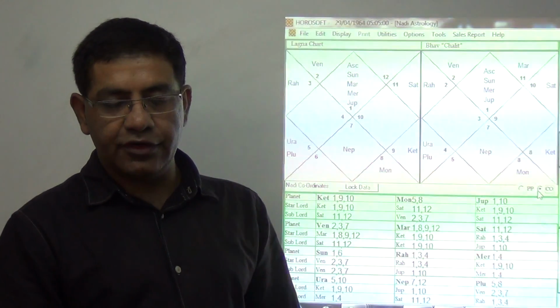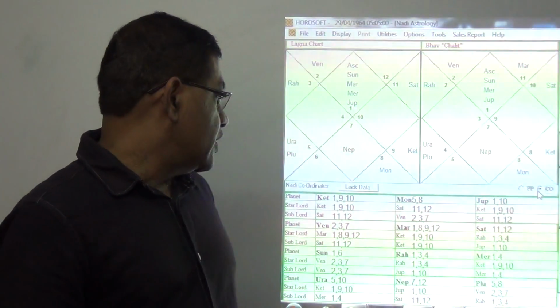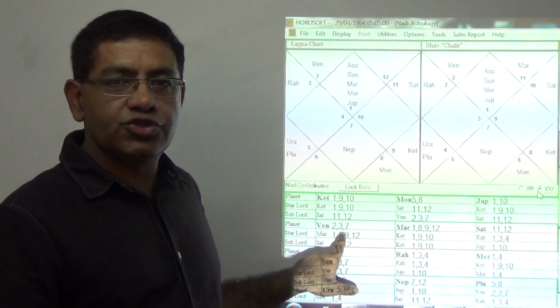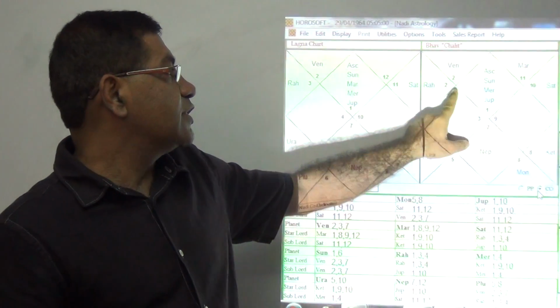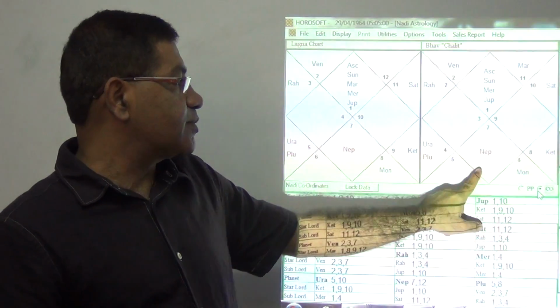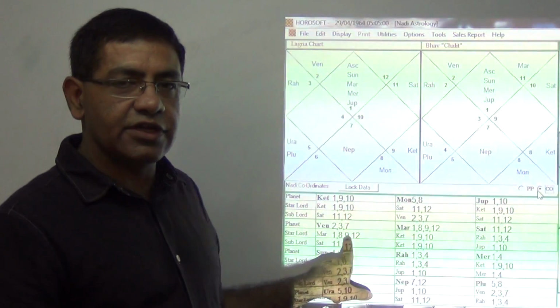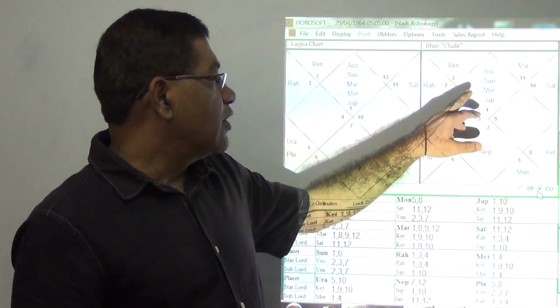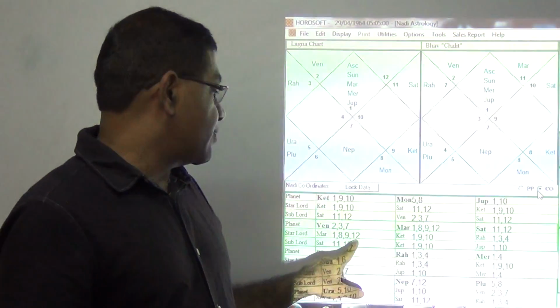Now let us see what the result of Venus is. Venus signifies houses 2, 3 and 7, because Venus is placed in the seventh house, and is lord of the second and the third house. So 2, 3, 7. Mars will give the result of 1, 8, 9, 12. 1, 8, 9 is the lordship, 12 is the placement.